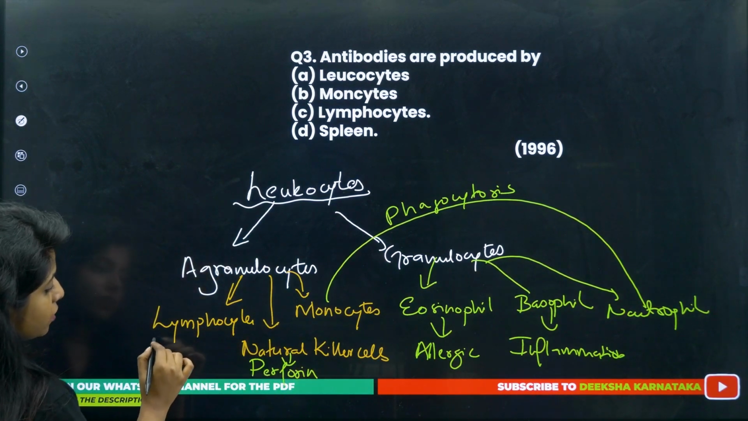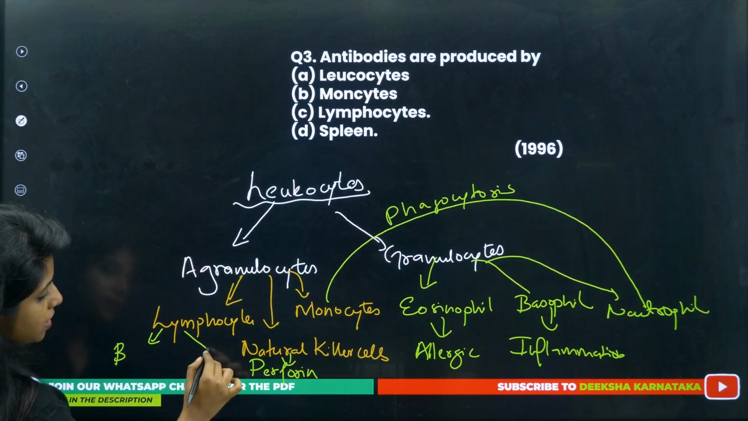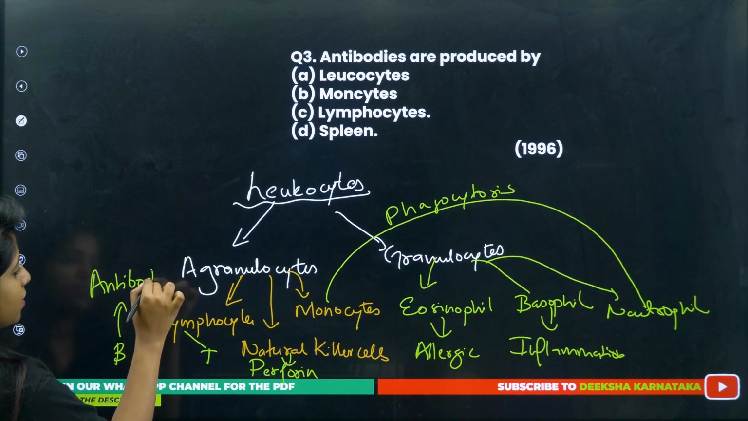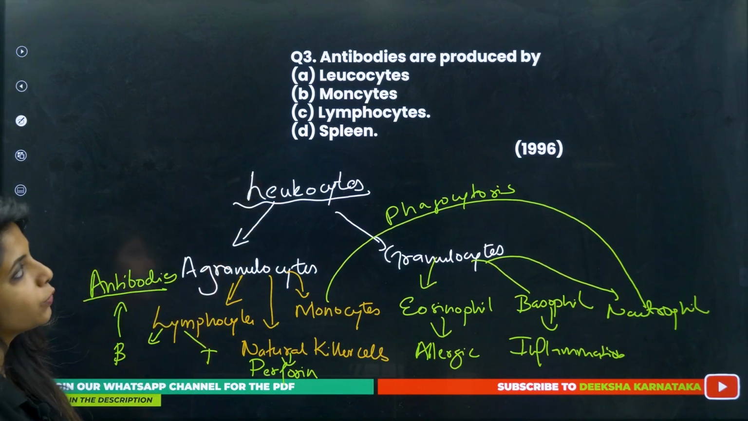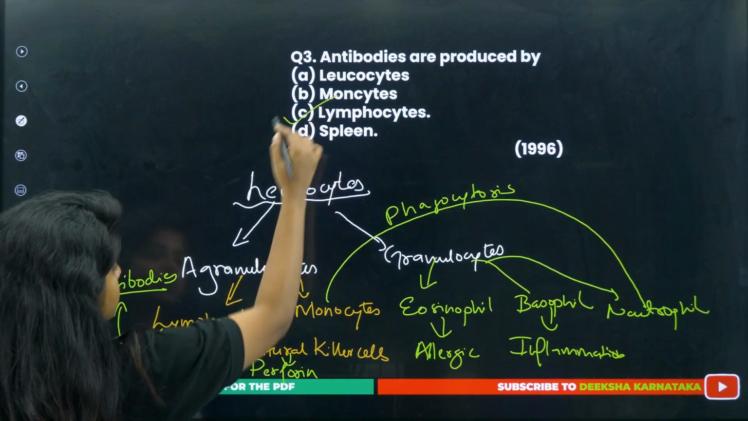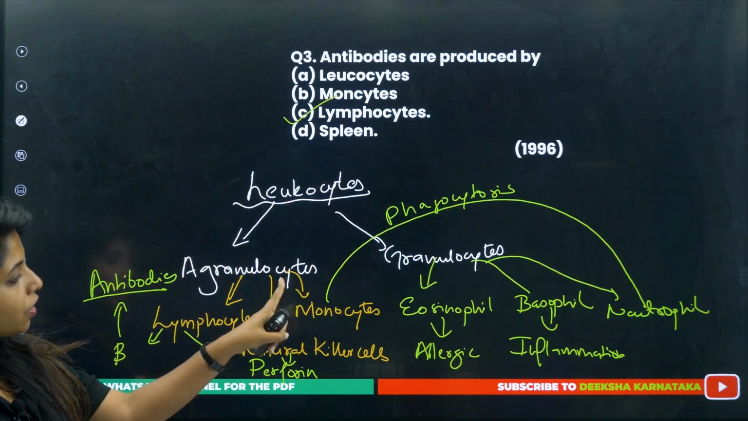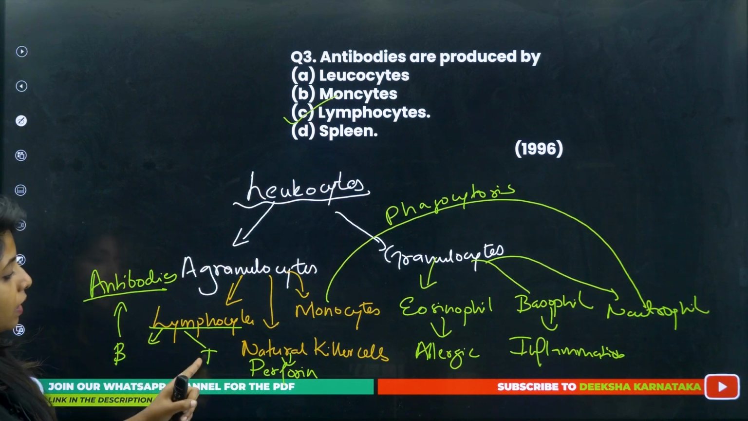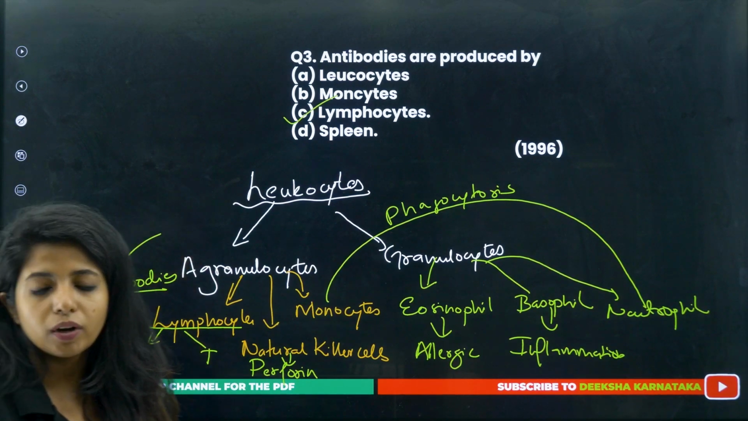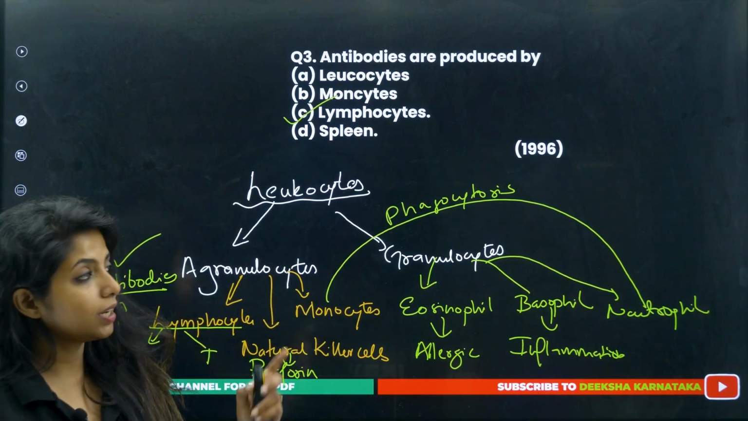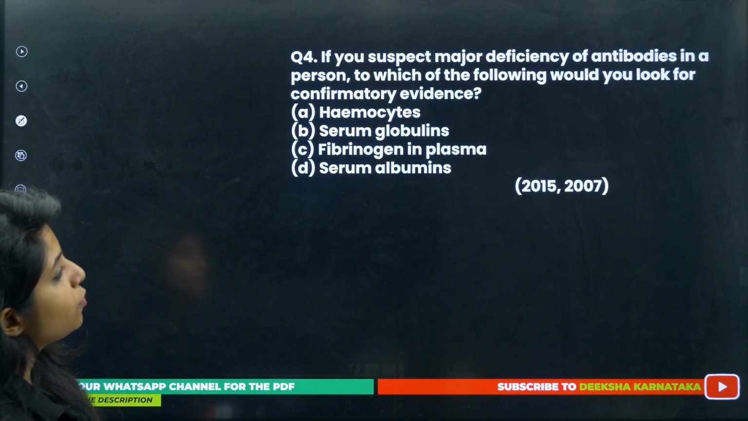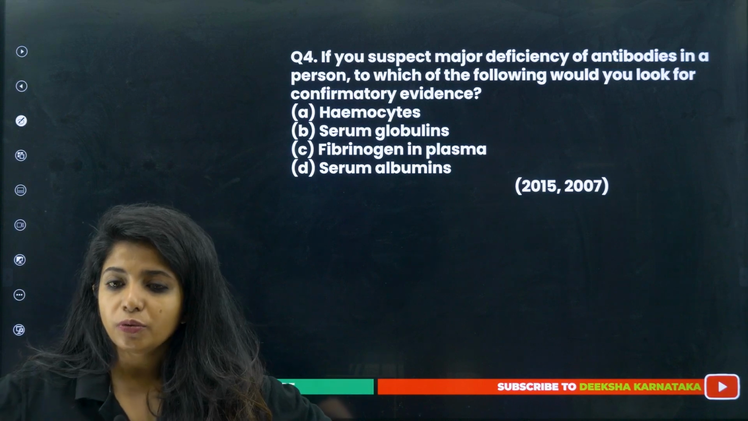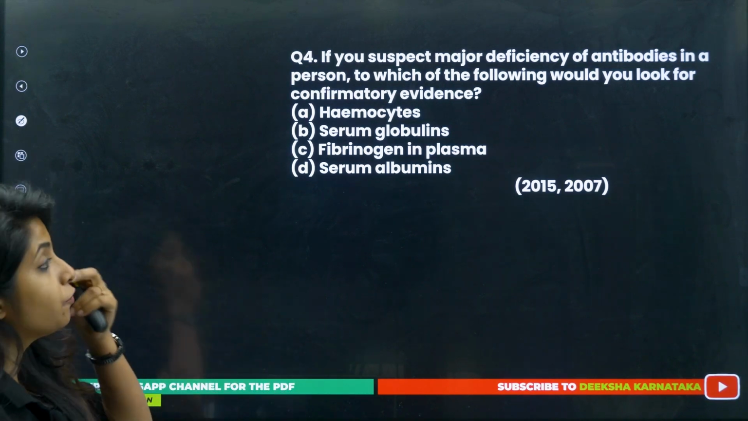Remember that. Lymphocytes are of 2 types, B and T. B lymphocytes are the ones that release antibodies. So what is the closest option that you have over here? It is lymphocytes. Under leukocytes you have agranulocytes, under agranulocytes you have lymphocytes, under lymphocytes you have B and T lymphocytes. Antibodies are produced from B lymphocytes. Okay, so that is the correct answer. Going ahead, if you suspect major deficiency of antibodies in a person, to which of the following would you look for the confirmatory evidence?